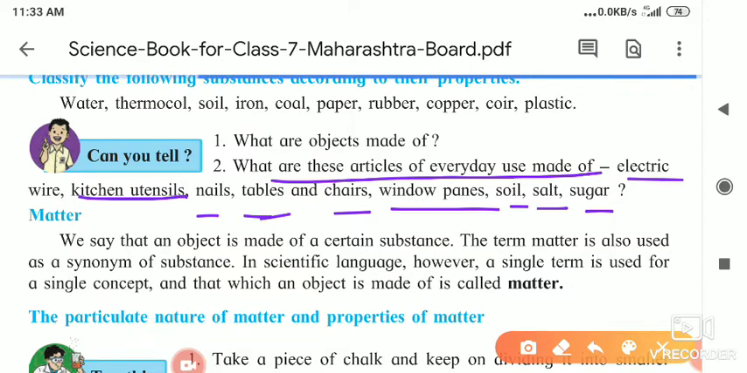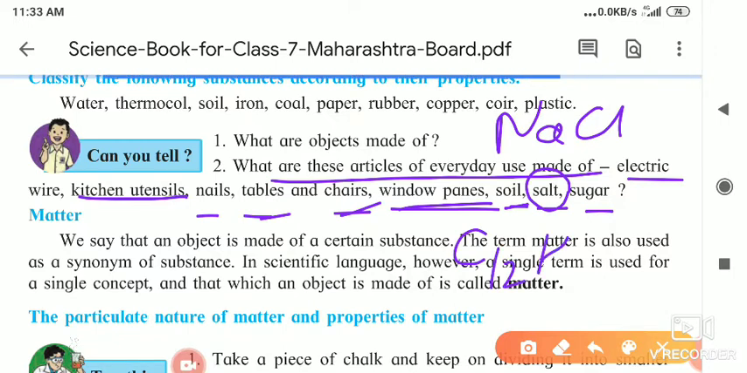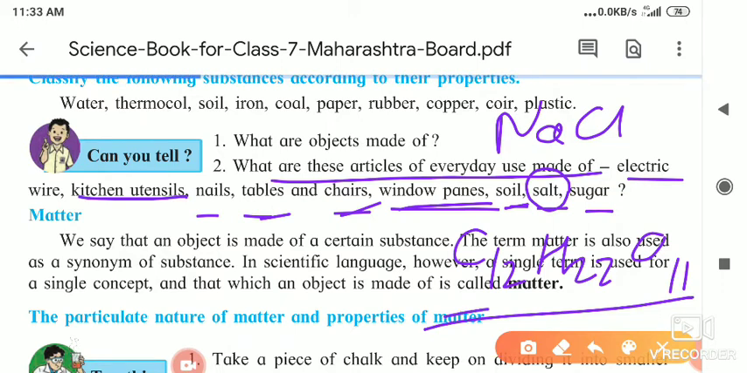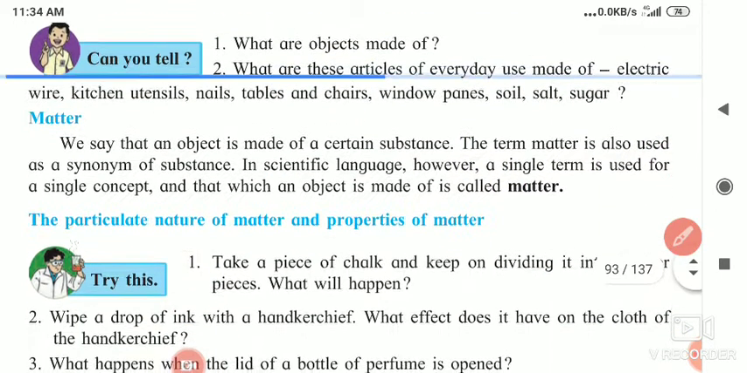Table is made of wood. Chair is also made of wood. Window panes are made of glass and iron. Soil is a mixture, I told you which substances are in it. Salt is a compound made up of sodium and chloride. Sugar is C12H22O11, which is the formula of sugar. Sugar is made up of carbon, hydrogen and oxygen. In the same way, salt is made up of sodium and chloride, and water is made up of H2O. So in this way every substance is made up of different types of substances.